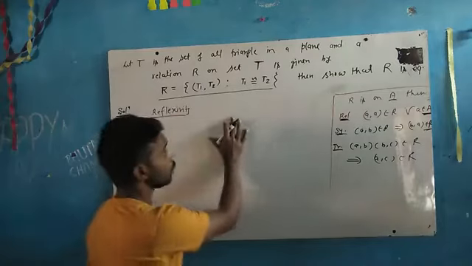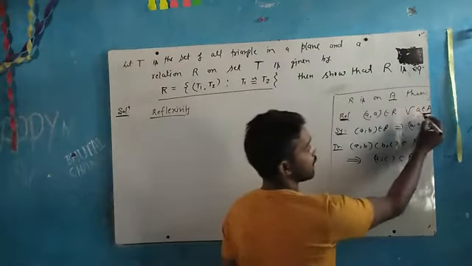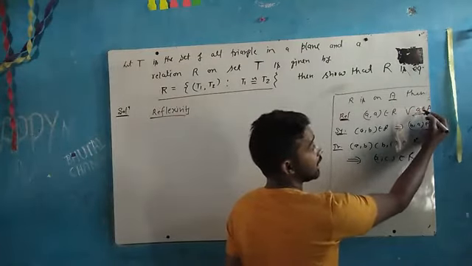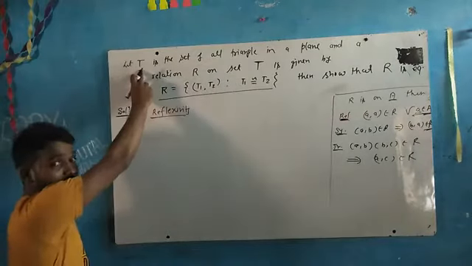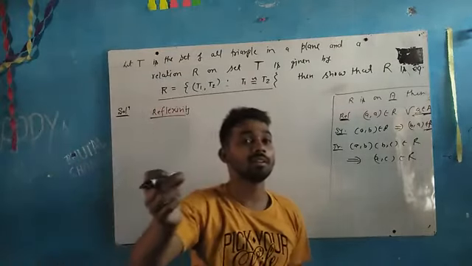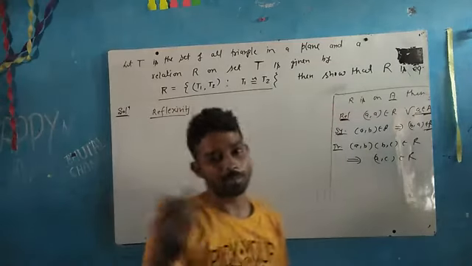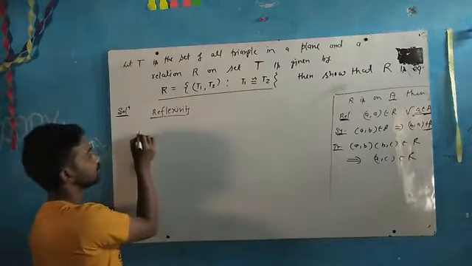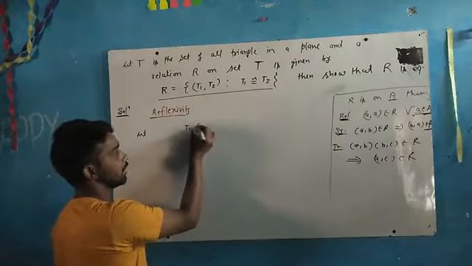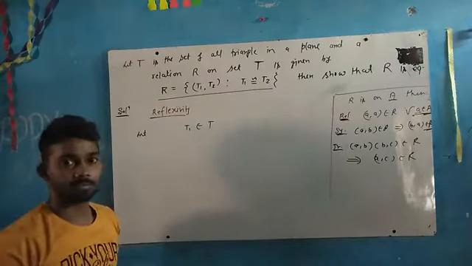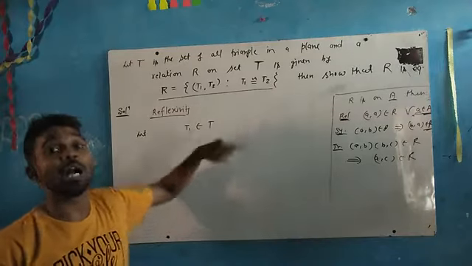So what will we show here? First of all, we will consider this step. Let us take any element of set A, so here you will take any element of capital T. An element of capital T means any triangle of T. Clear? So let T1 belong to capital T. What will we show?